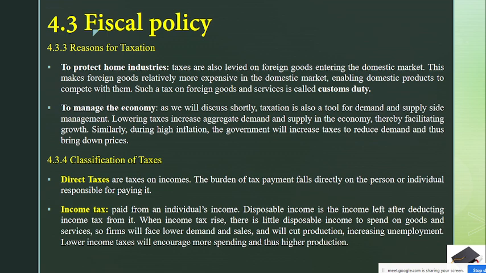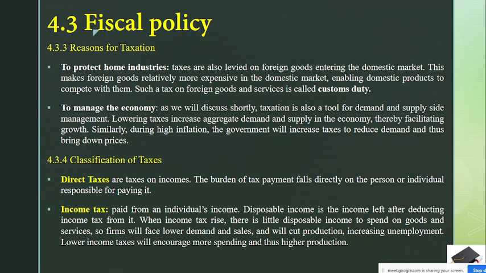Got my point? When income tax rises, there is little disposable income to spend on goods and services, so firms will face lower demand and sales and will cut production. Simply put, you have a disposable income. What do you mean by disposable income? The income you receive after the deduction of taxes.